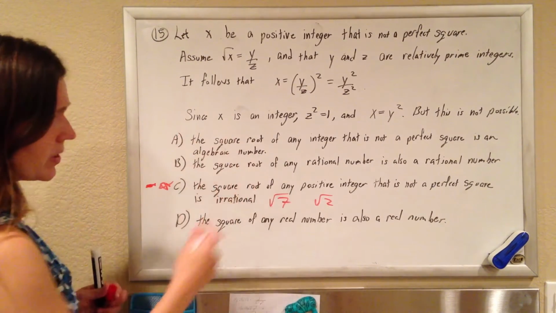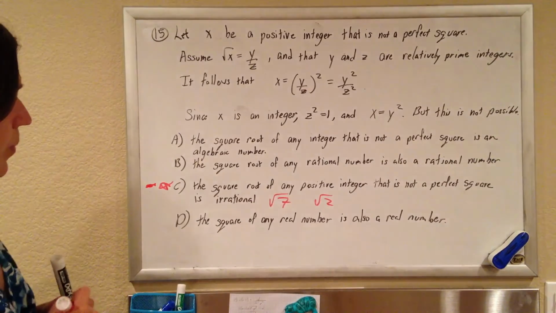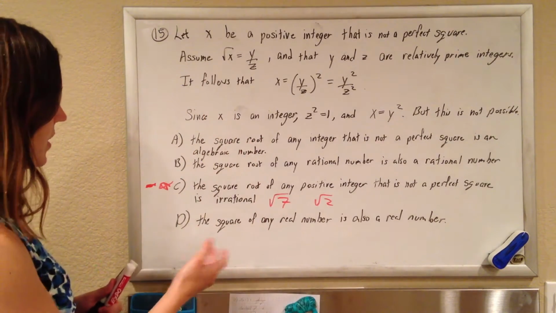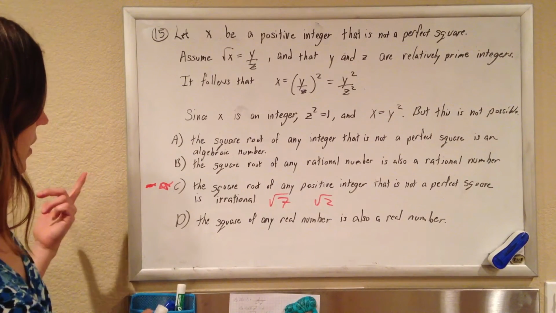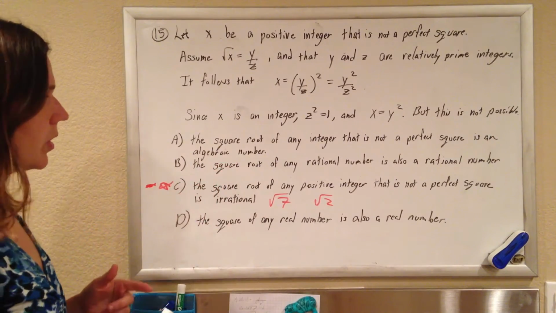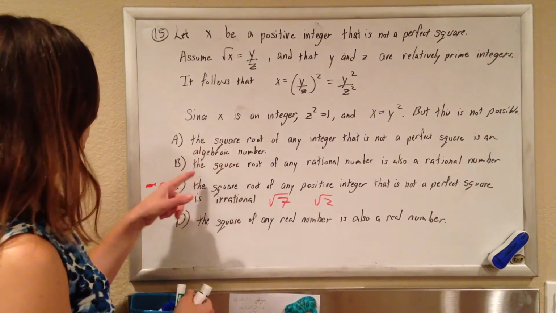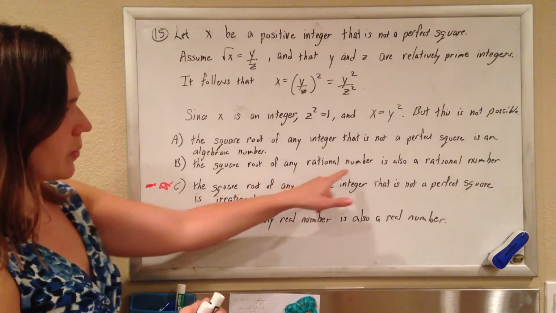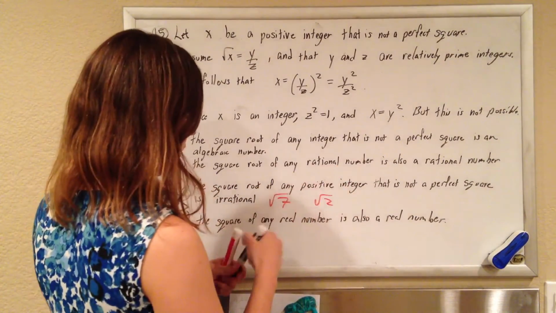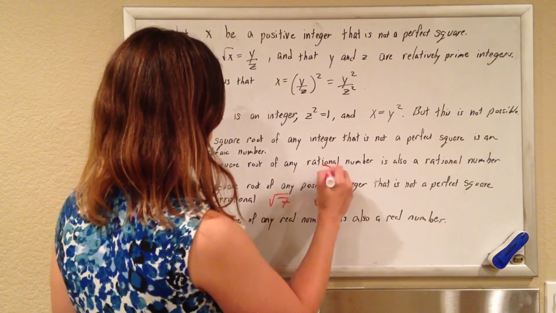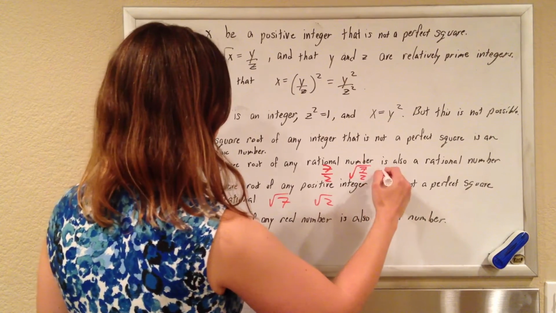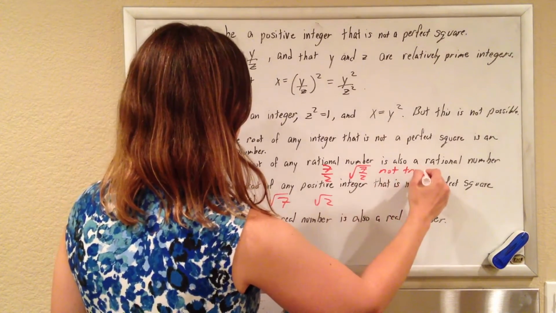We can look at the other ones and kind of just see that they don't make much sense. You don't have to know the full proof to be able to eliminate some of these. Is it an algebraic number? No. The square root of any rational number is also a rational number? That's not even true, right? You can take a rational number like 7 over 2, which is totally rational, but when you take the square root of this, that's not rational, so it's not true.